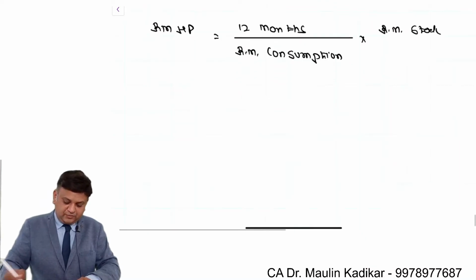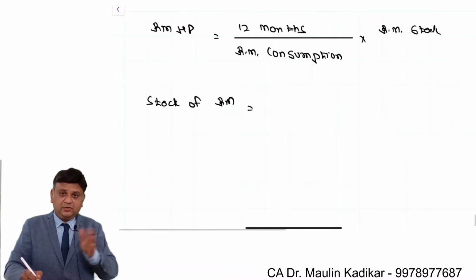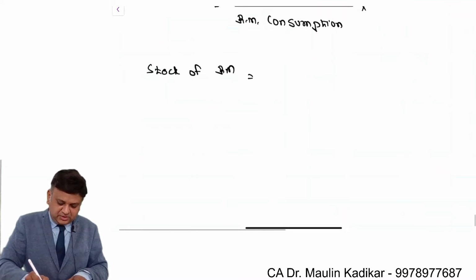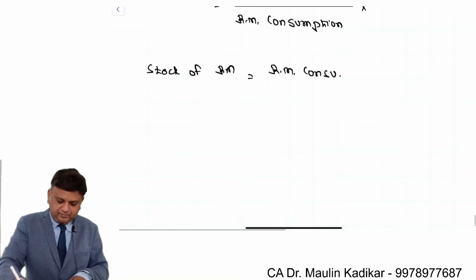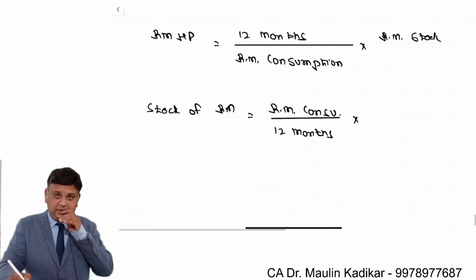So now stock of raw material is equal to, it is transferred on the left hand side, raw material consumption divided by 12 months into raw material holding period.